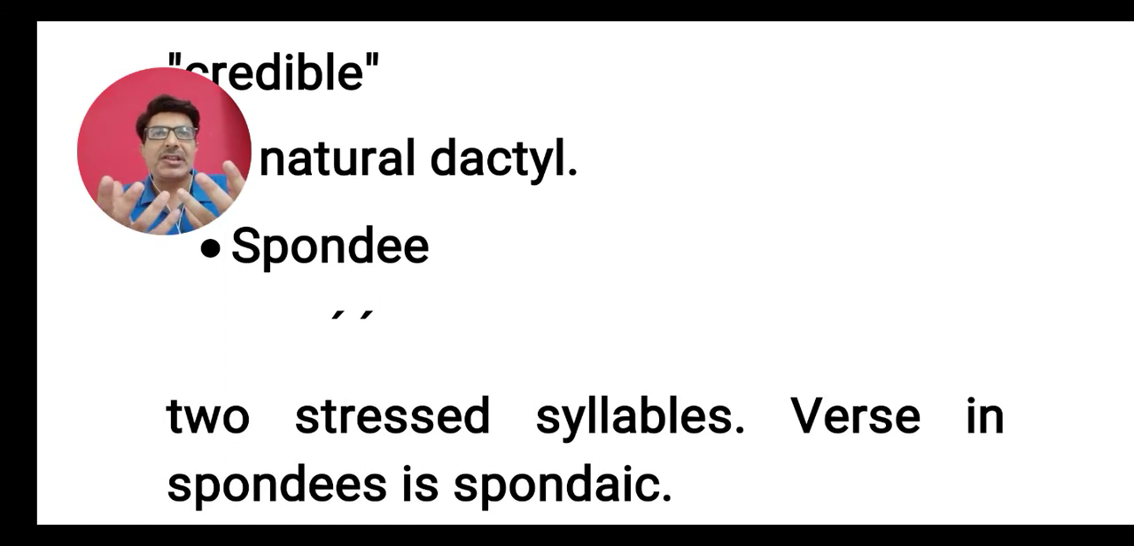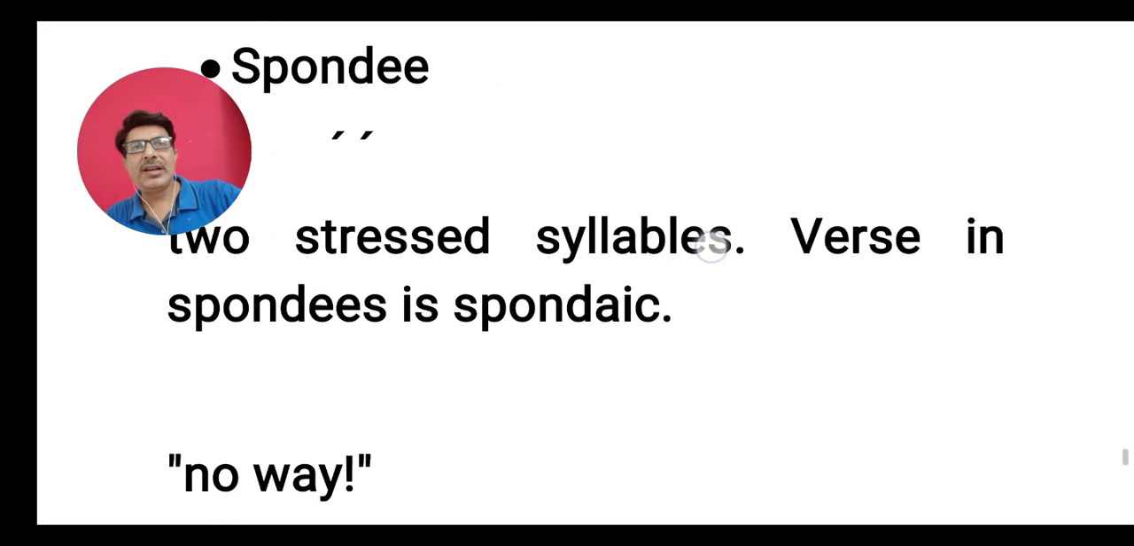Now these four, iambus, trochee, anapest and dactyl, are the major feet or major meters of English poetry. But sometimes, just for variation, the poets use spondee also. Spondee means a foot which has only two syllables, just like iambus and trochee, but here both the syllables are stressed. Both syllables are strong syllables. So that is called a spondee.